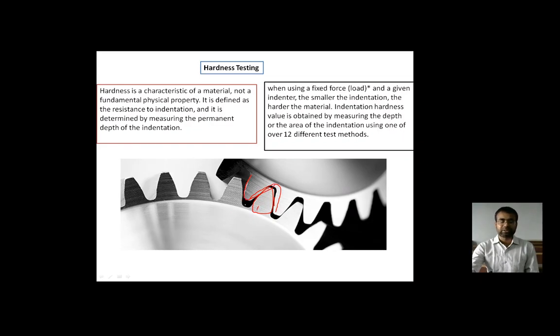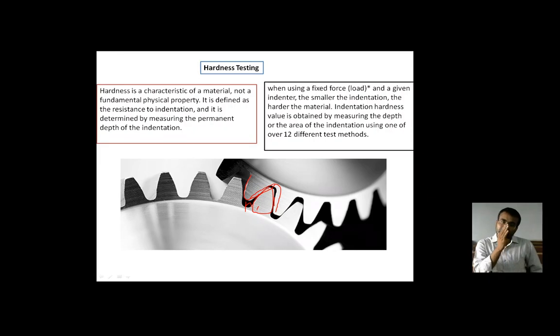So sometimes they are engaging and sometimes they are relieving. That cyclic process puts some impact, some reactions, on those materials. And that is why hardness in a material is very important.